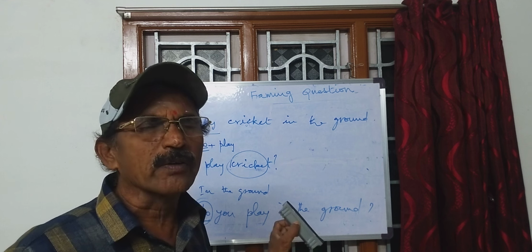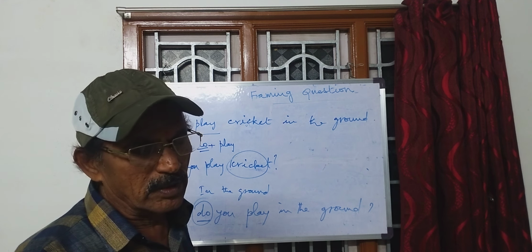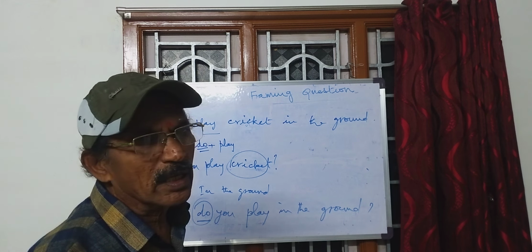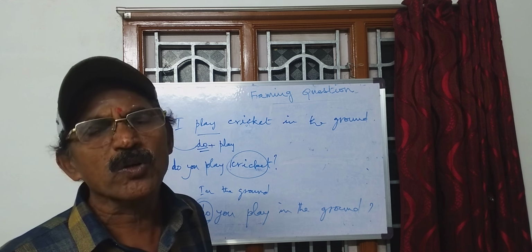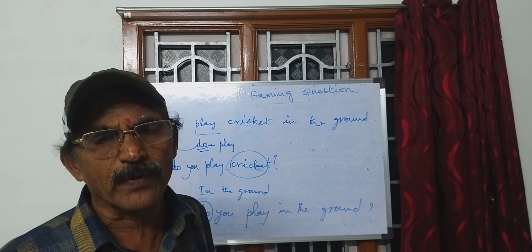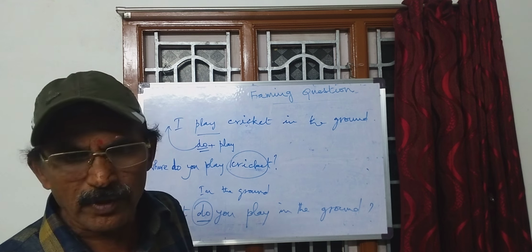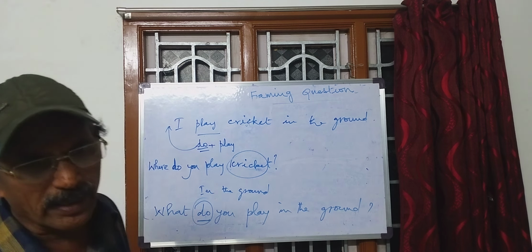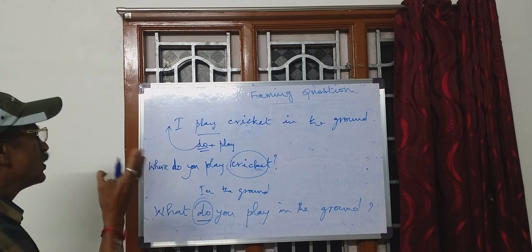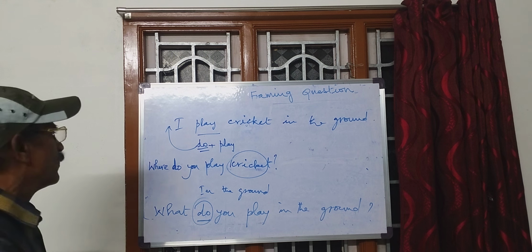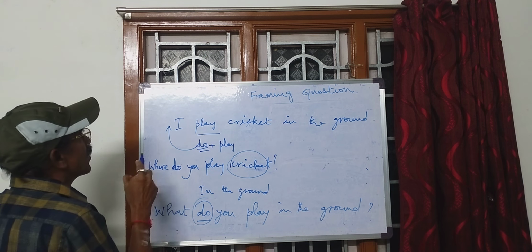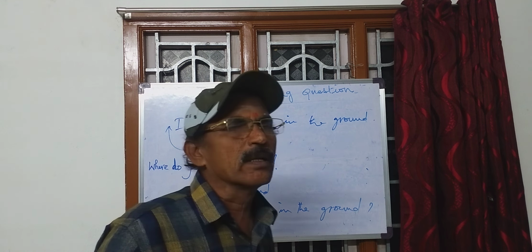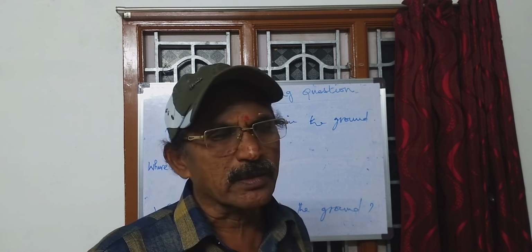So to sum up, I have to tell you that questions are of two types. One is the yes or no type question, another is the WH type of question. Yes or no type questions can be easily framed by putting the auxiliary verb before the subject. If the auxiliary verbs are already divided, you can take it conveniently and put it before the subject. If the auxiliary verb is not divided and is within the verb, like play and played, we can divide it. If it is play, we can say do plus play.